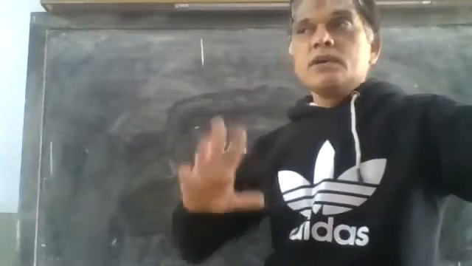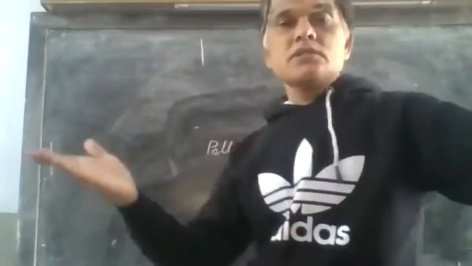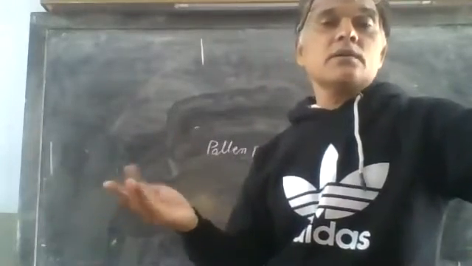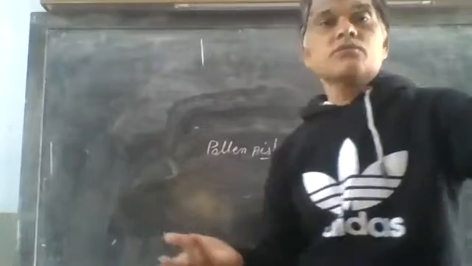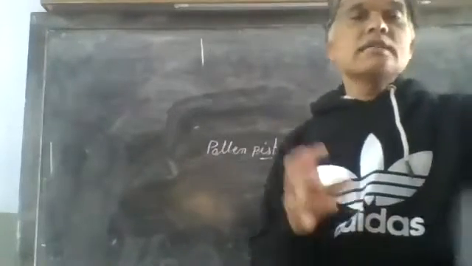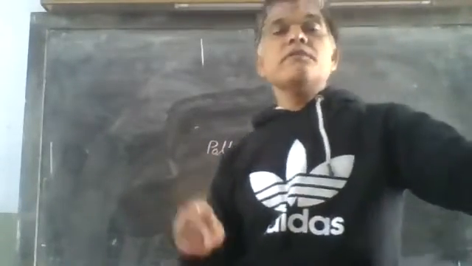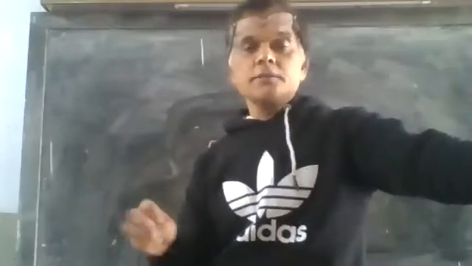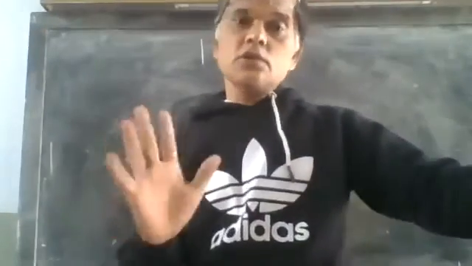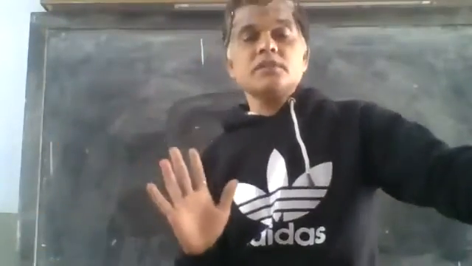Or sometimes the pollen grain is dispersed to a flower of another plant or another species, which is also self-incompatibility. Due to genetic reasons, that pollen grain will not germinate, and it will be destroyed after some time.